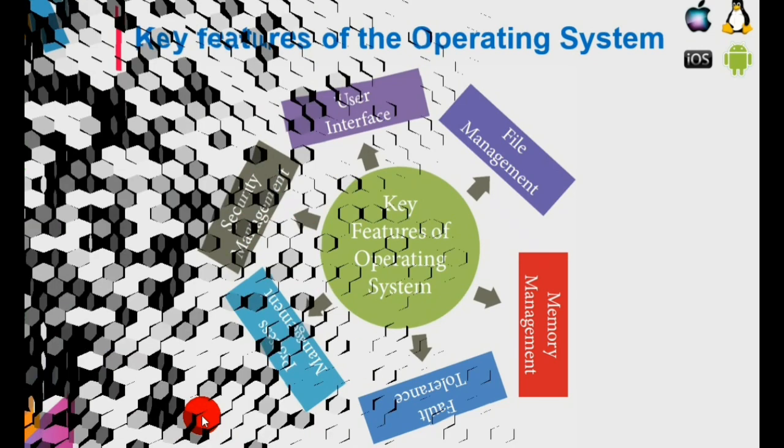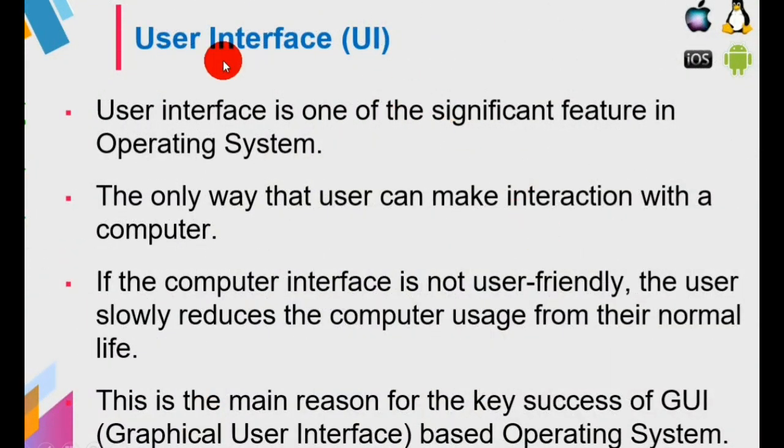Okay, now we see what is meant by user interface. User interface, we can also say UI. User interface is one of the significant features in an operating system, the only way that the user can interact with your computer. So user interface is the only way the user can communicate with the computer. If the computer interface is not user friendly, the user slowly reduces the computer usage in their normal life. I already told, nowadays computers can be handled by small children also, how can the children operate because of this ease of use.